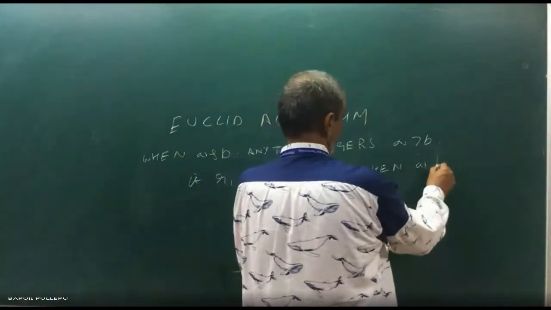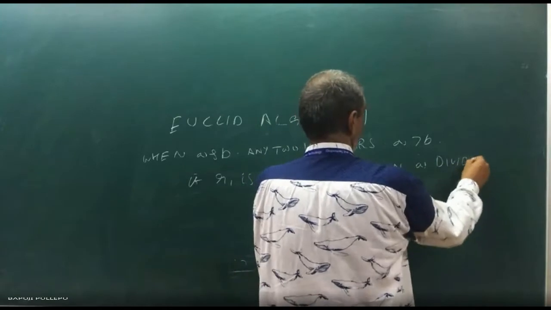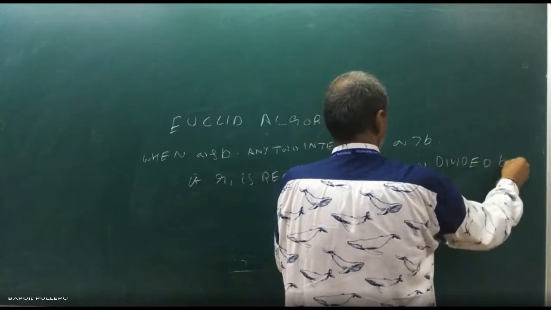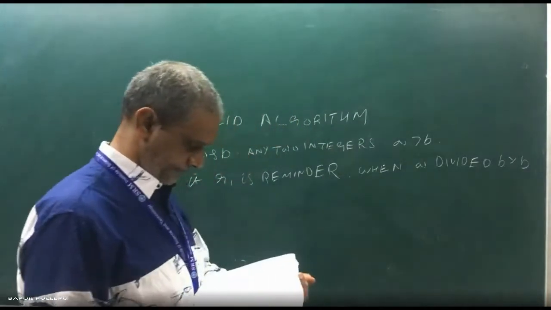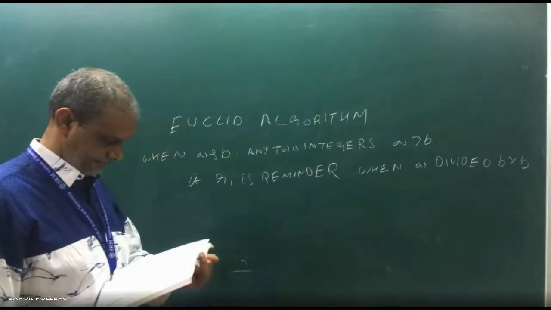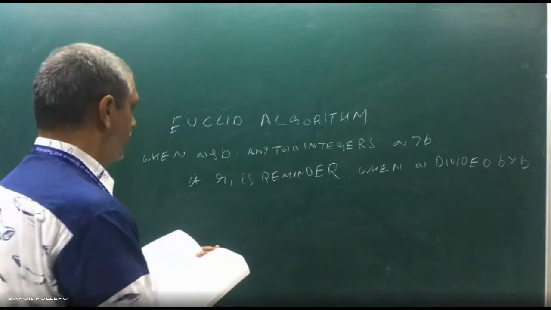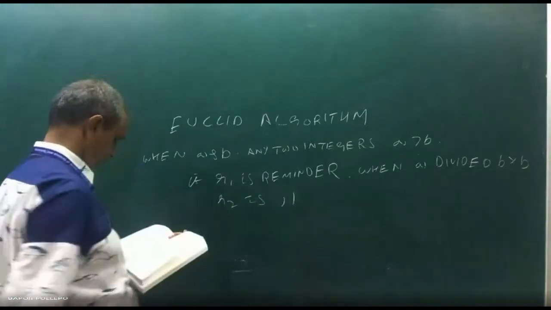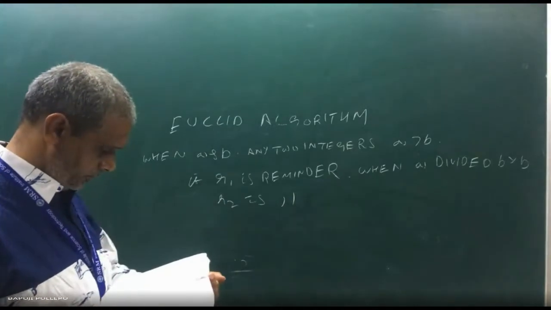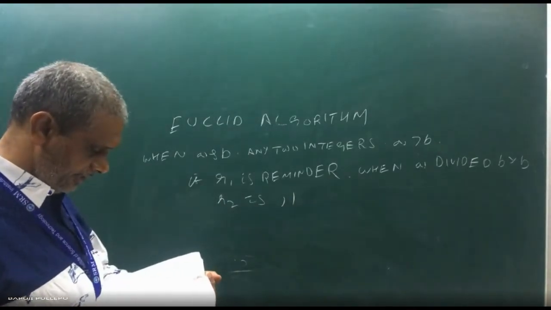Then r2 is the remainder when b is divided by r1.